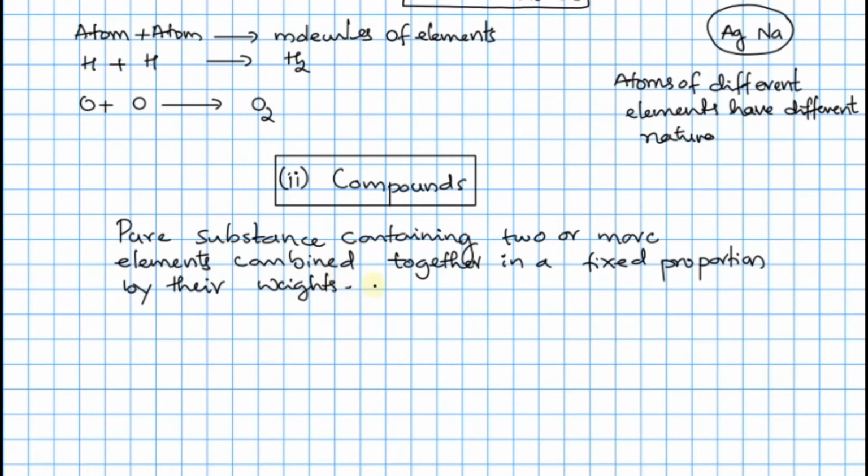And one more thing we can add: you can also separate them. By chemical reactions or chemical methods, you can separate the substance, whatever molecule it is, into elements. Therefore, you can say that a compound can be decomposed into elements by chemical methods. I will give an example for this. Generally, you can write chemical methods.